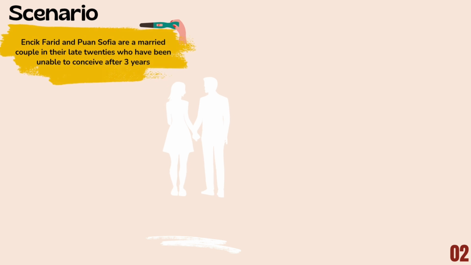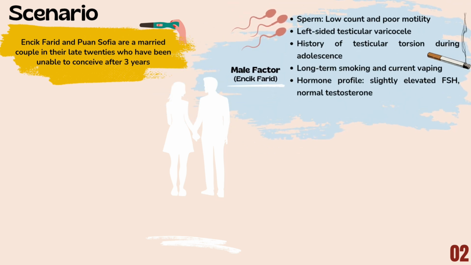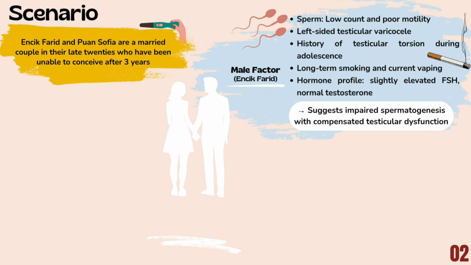So we begin with the given case scenario. Encik Farid and Puan Sofia are a married couple in their late 20s who have been unable to conceive after 3 years of marriage. Encik Farid, as the male factor, presents with a low sperm count and poor sperm motility. He also has a left-sided testicular varicocele and history of testicular torsion during adolescence, both of which can impair sperm production. He has a long history of smoking and currently vapes, contributing to oxidative stress and reduced sperm quality. His hormone profile shows slightly elevated FSH with normal testosterone levels, suggesting impaired spermatogenesis with compensated testicular dysfunction.